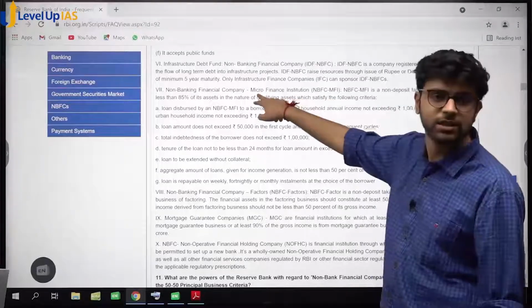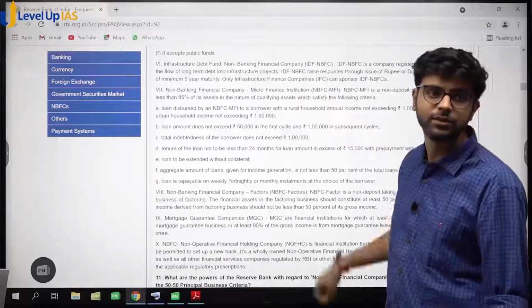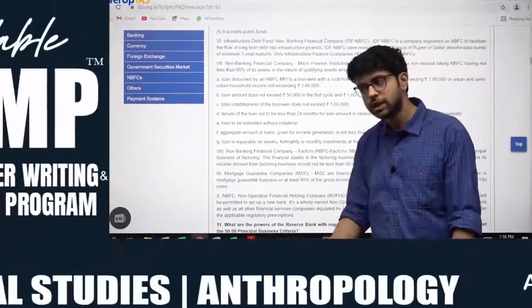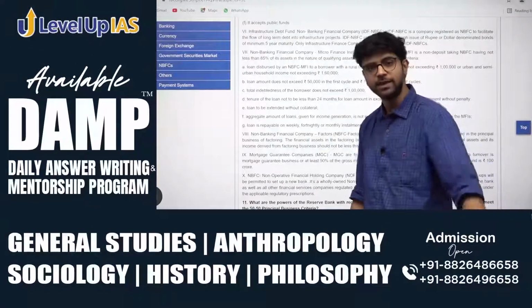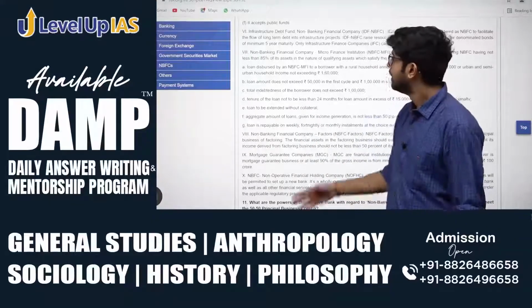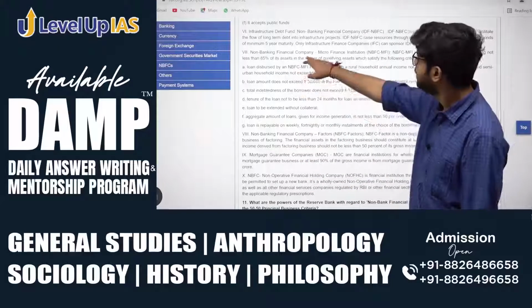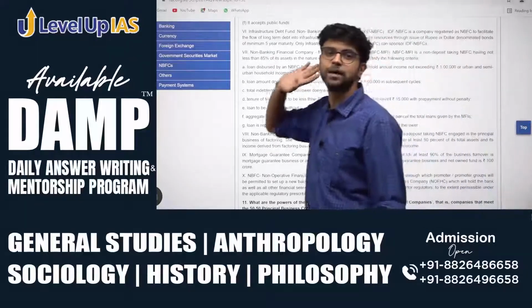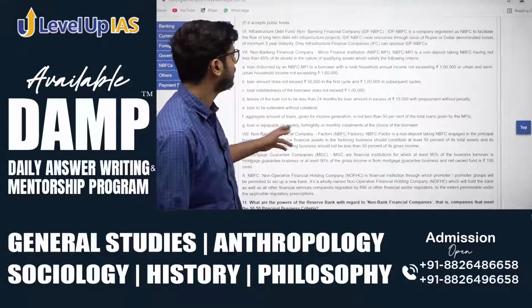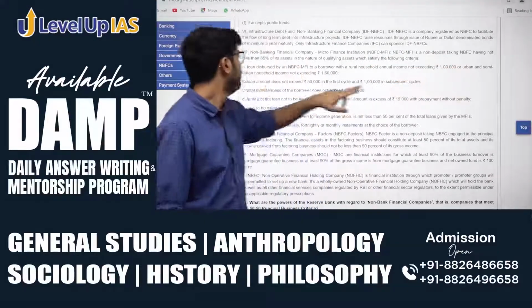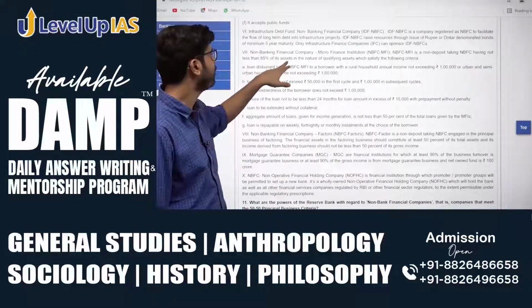Microfinance. What do you think is the meaning of the word microfinance institution? It gives small loans, microfinance. So those companies which are not banks but registered with RBI as NBFCs, giving only small loans, will be classified as NBFC MFI. They will be given the name NBFC MFI. See, I'll just show the example. NBFC is a non-deposit taking NBFC. It cannot accept deposits, having not less than 85% of its assets.